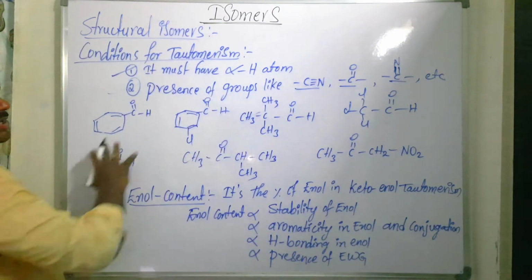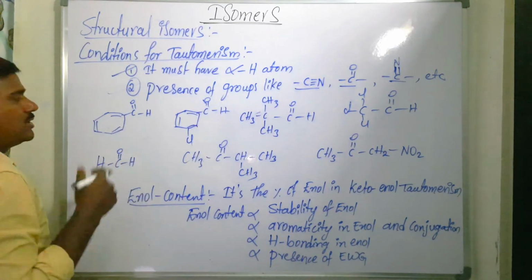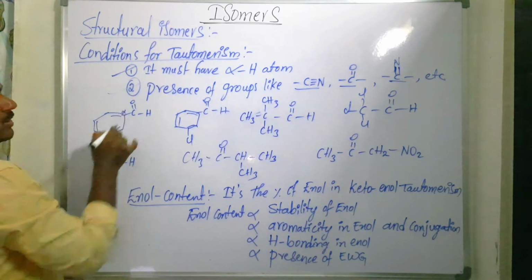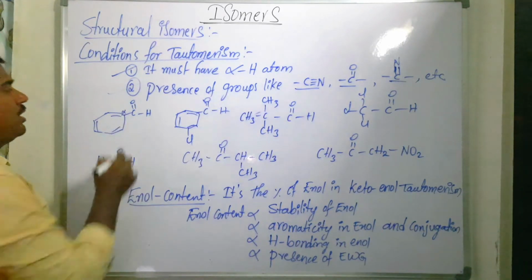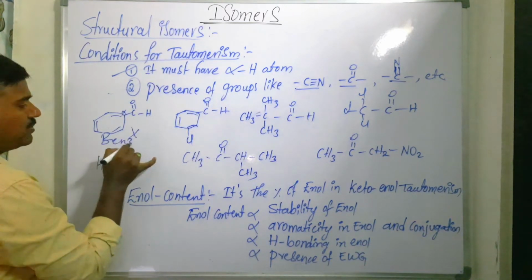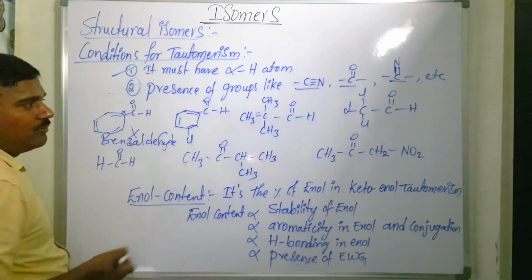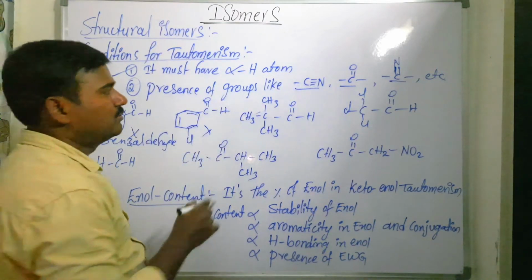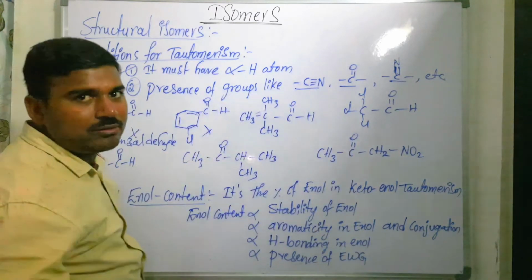Now we are going to see some compounds here. Which compounds participate in tautomerism and which will not, we'll see here. So it is an aromatic compound. It is the carbonyl carbon. The adjacent carbon is called alpha carbon. Alpha carbon should have at least one alpha hydrogen. But is there any alpha hydrogen? No alpha hydrogen. So benzaldehyde does not participate in keto-enol tautomerism. And meta-chlorobenzaldehyde also does not involve in tautomerism. Benzaldehyde does not have the alpha hydrogen, so it will not participate in tautomerism.